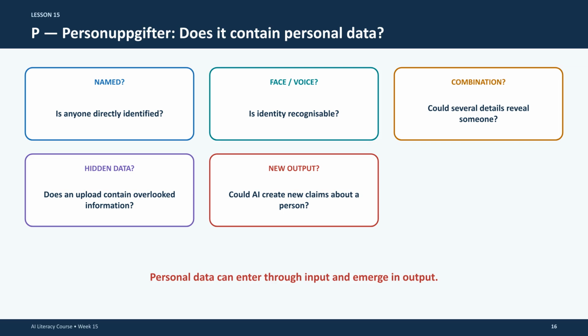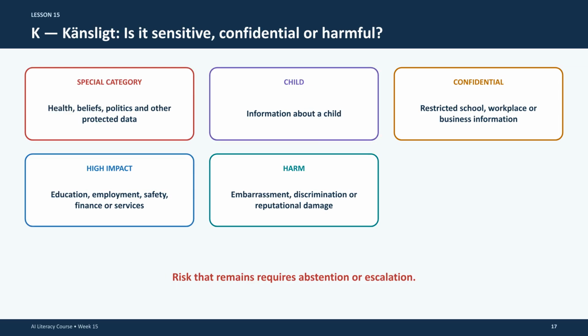When considering the Personuppgifter part of the APK framework, ask yourself, does your input contain names, voices, faces, or contact details? Could any combination of details reveal someone? Or does your upload contain hidden information? Remember that personal data can enter through the input and also emerge in the output. When using AI, carefully review both the information you provide and any text or data the tool produces.